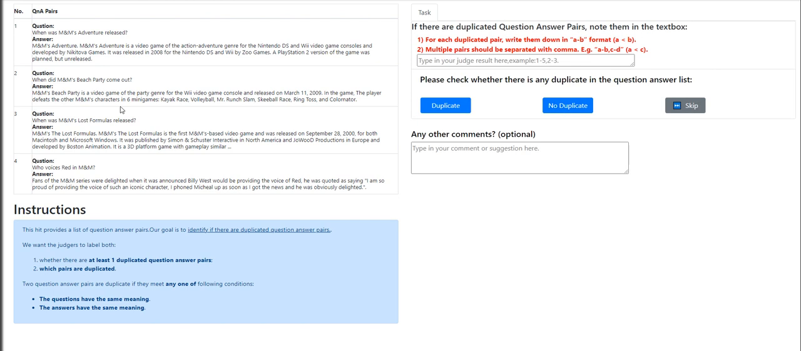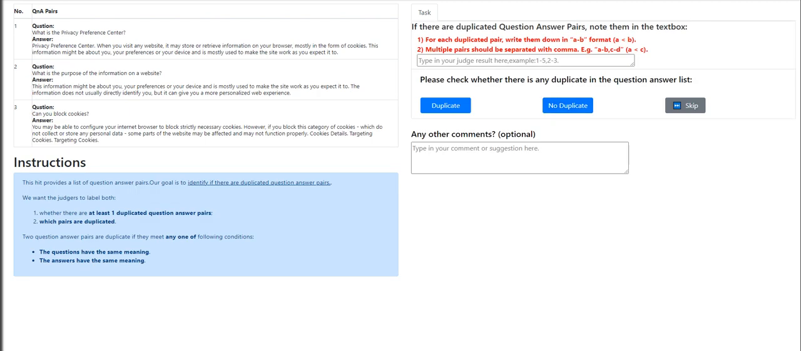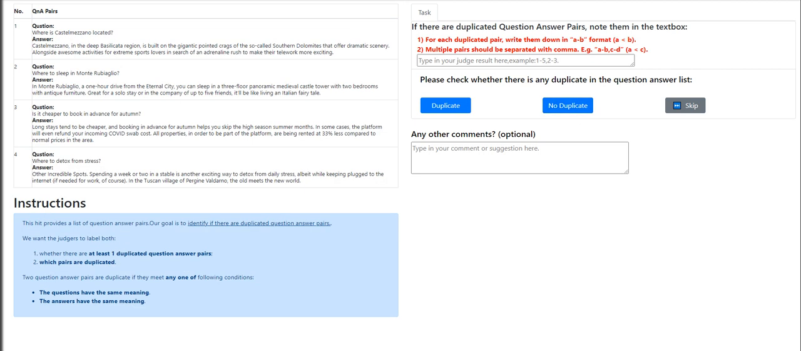When did Eminem's Beach Party come out? Not duplicate. When was Eminem Lost Formulas released? No duplicate, guys. What is Privacy Preference Center? What is the purpose of information on a website? No duplicate at all.